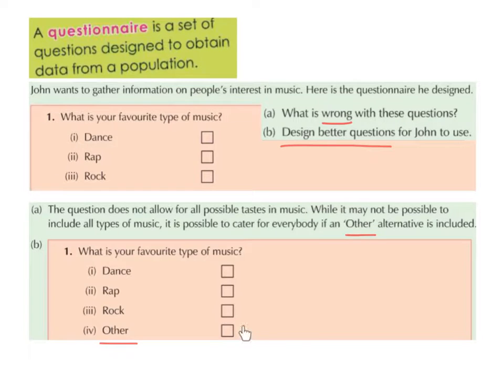Ideally, he could have put in an extra little line here where they could have written down what that actual type of music was. So this is an example of a biased question. And now we have an unbiased question. So a biased question is an unfair or a leading question, whereas this is a fair question.